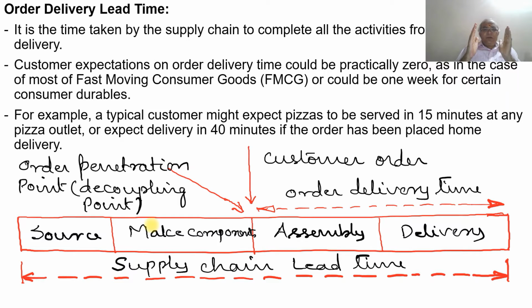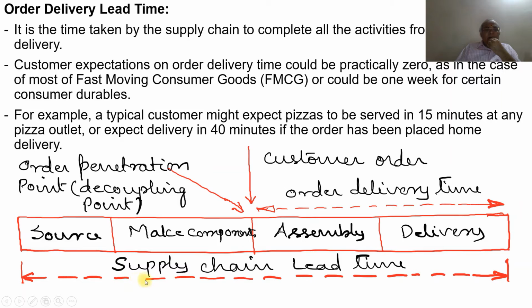If you take the example of a pizza, all the ingredients required for pizza will be readily available. Once the customer places an order, they will immediately prepare the pizza with the required ingredients, and then deliver it.